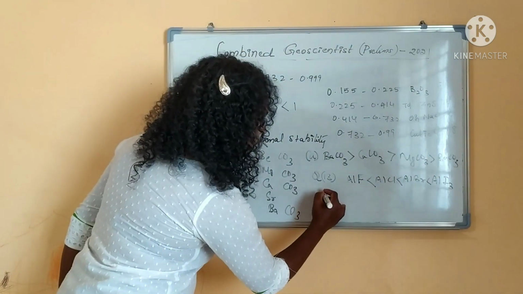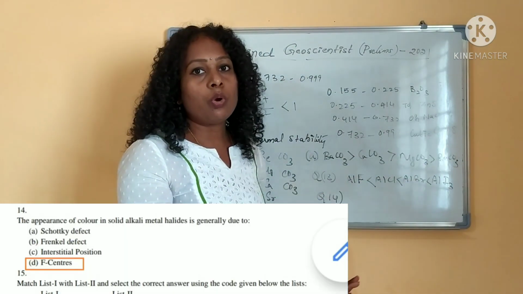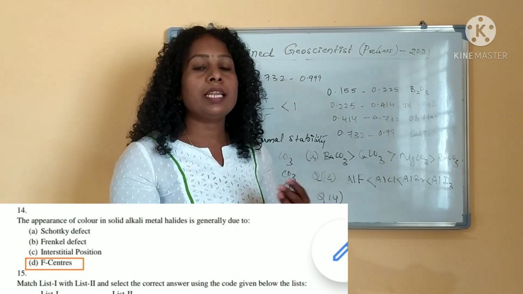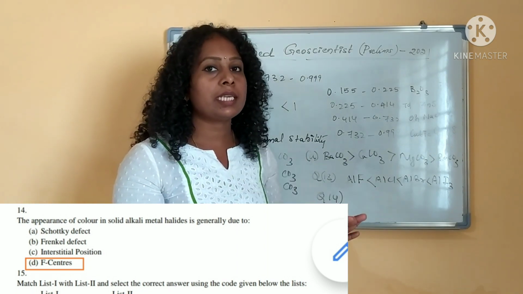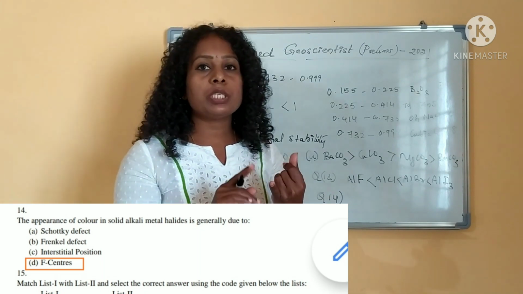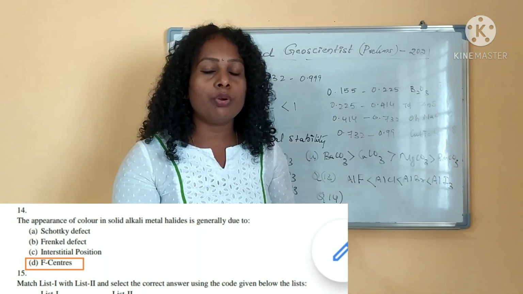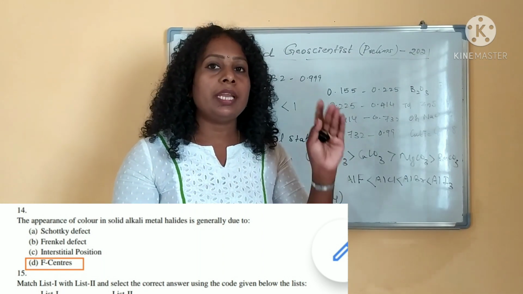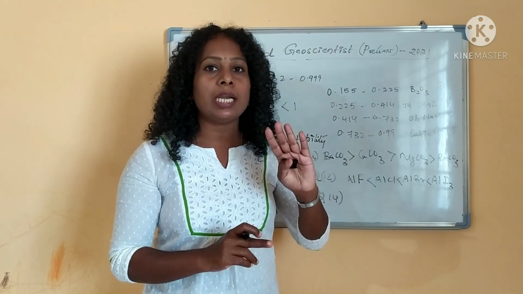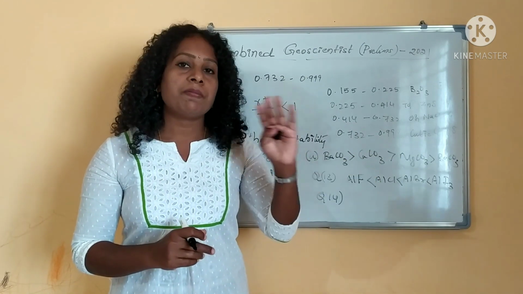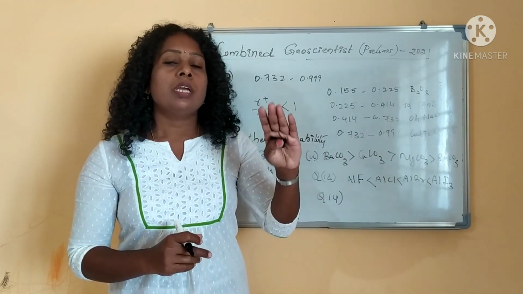And question number 14 is, for a solid substance, if its color is due to what, you know, F-centers, right? They have given the options Schottky defect, Frenkel defect, interstitial position, and F-centers. What is responsible for color in a solid? In a crystal, F-centers are responsible for the color.